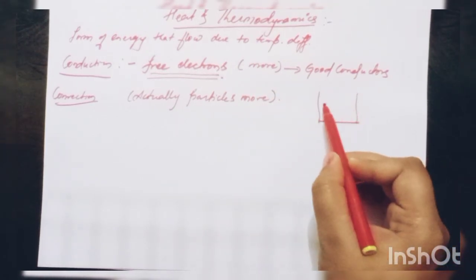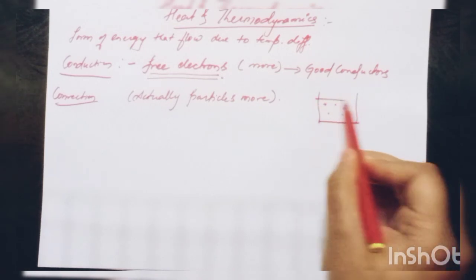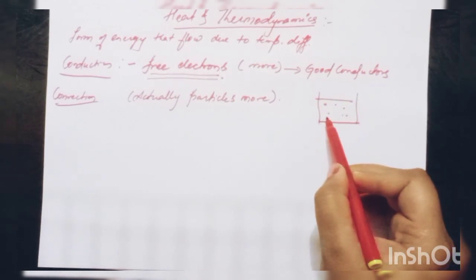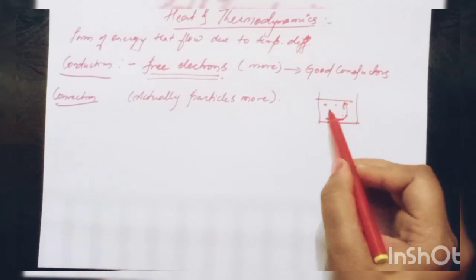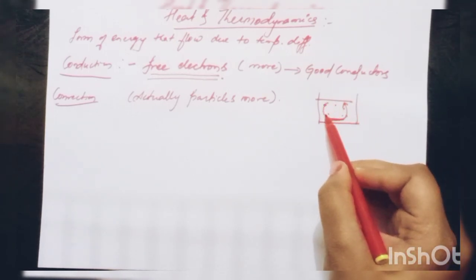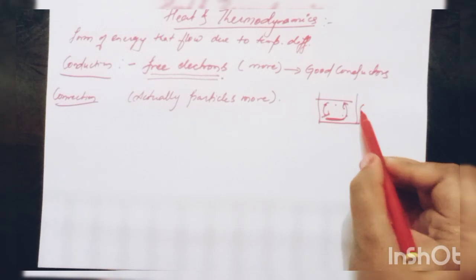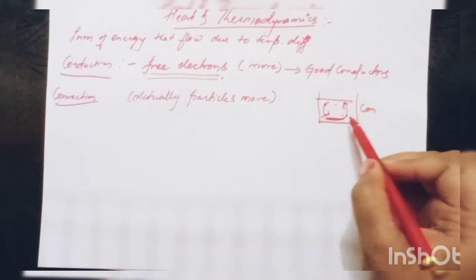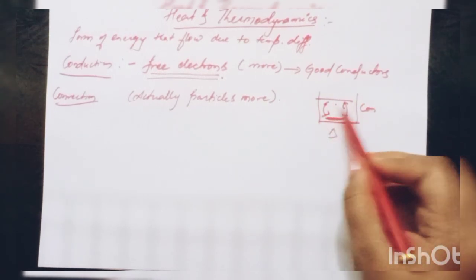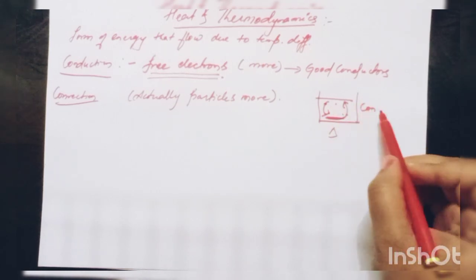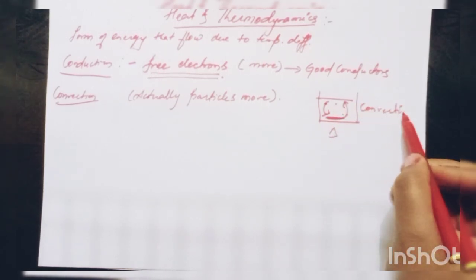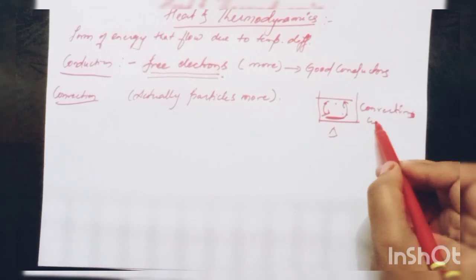Example, boiling of water. So when the water is boiled, the bottom portion of the water will go, the particles will go to the upper position, and the upper portion particles will come down and convert the cold water into hot water, and this is called convection, in which convection currents are produced.